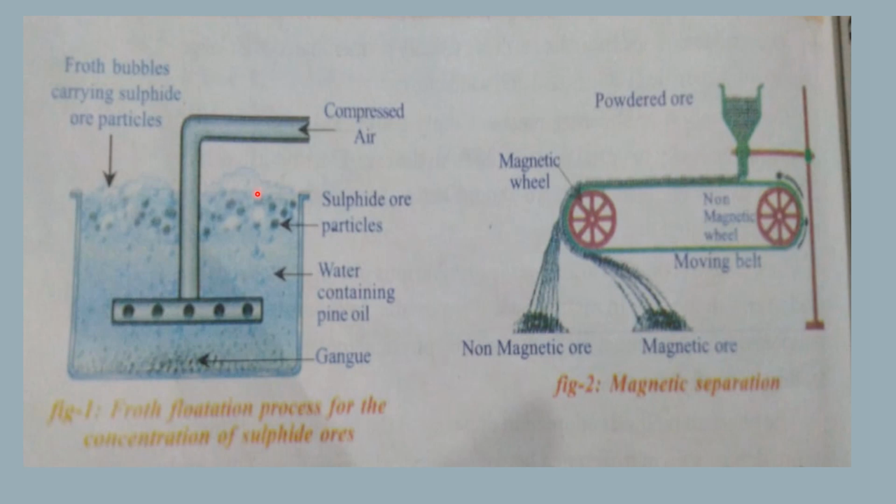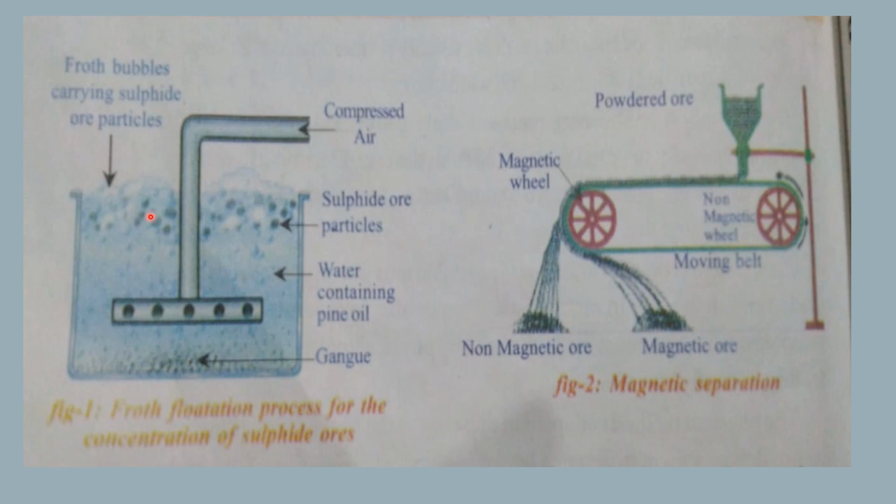And here when the air is compressed, then the ore particles, since they do not get wet, they rise up in the form of froth. You can see that here the bubbles are seen, which is like a foam.